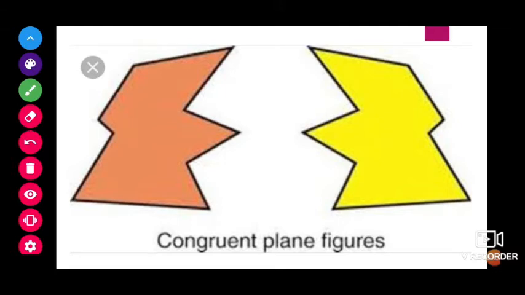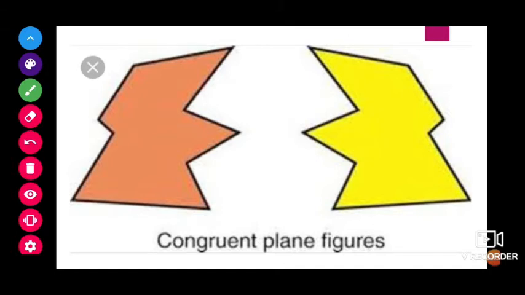In normal language, if both are equal, we use the word equal. But whenever we come to geometry, here we use the word congruent. If two figures, or two of anything, are the same, then we use the word congruent.